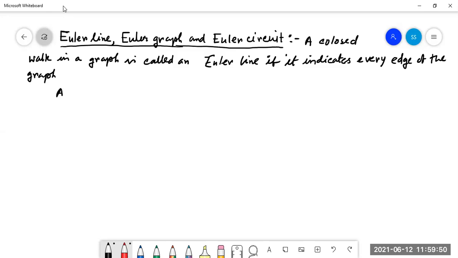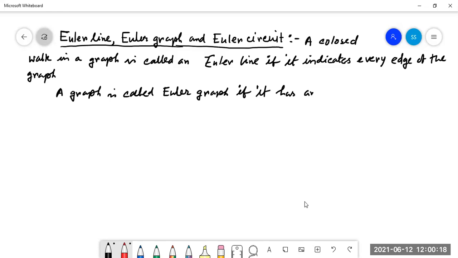Number 2: a graph is called an Euler graph if it has an Euler line.